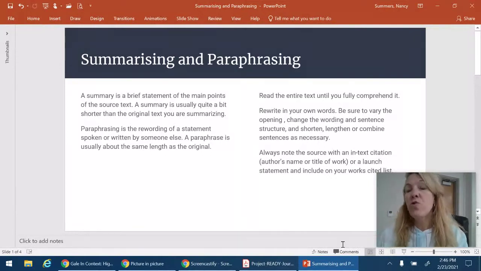Always make sure that you note the source with either an in-text citation or a launch statement, and then you include it on your works cited list. I'll give you a couple examples of how this is done.